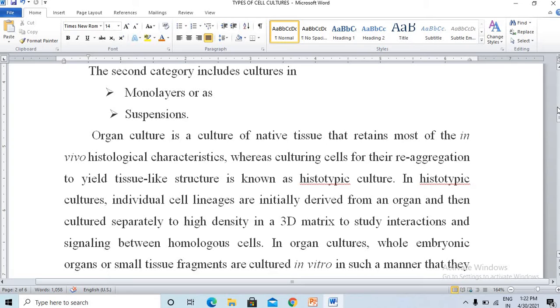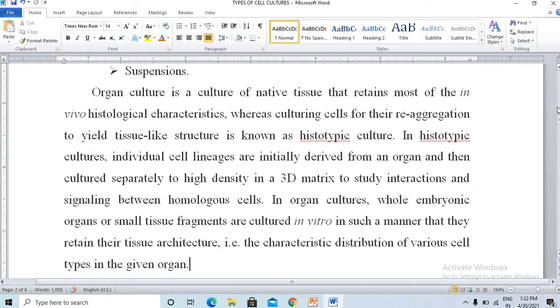Also in histotypic culture, individual cell lineages are initially derived from an organ and then cultured separately to high density in a 3D matrix. That is, interactions and signaling systems between homologous cells can be studied with the help of this histotypic culture.